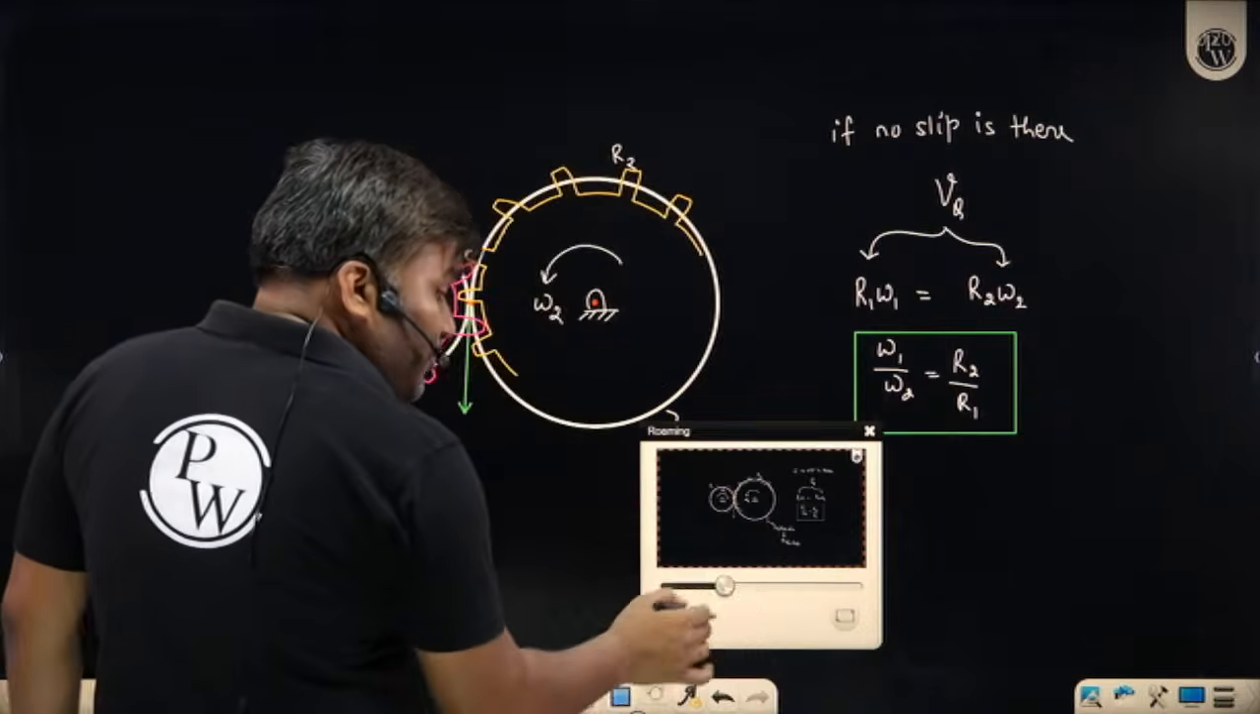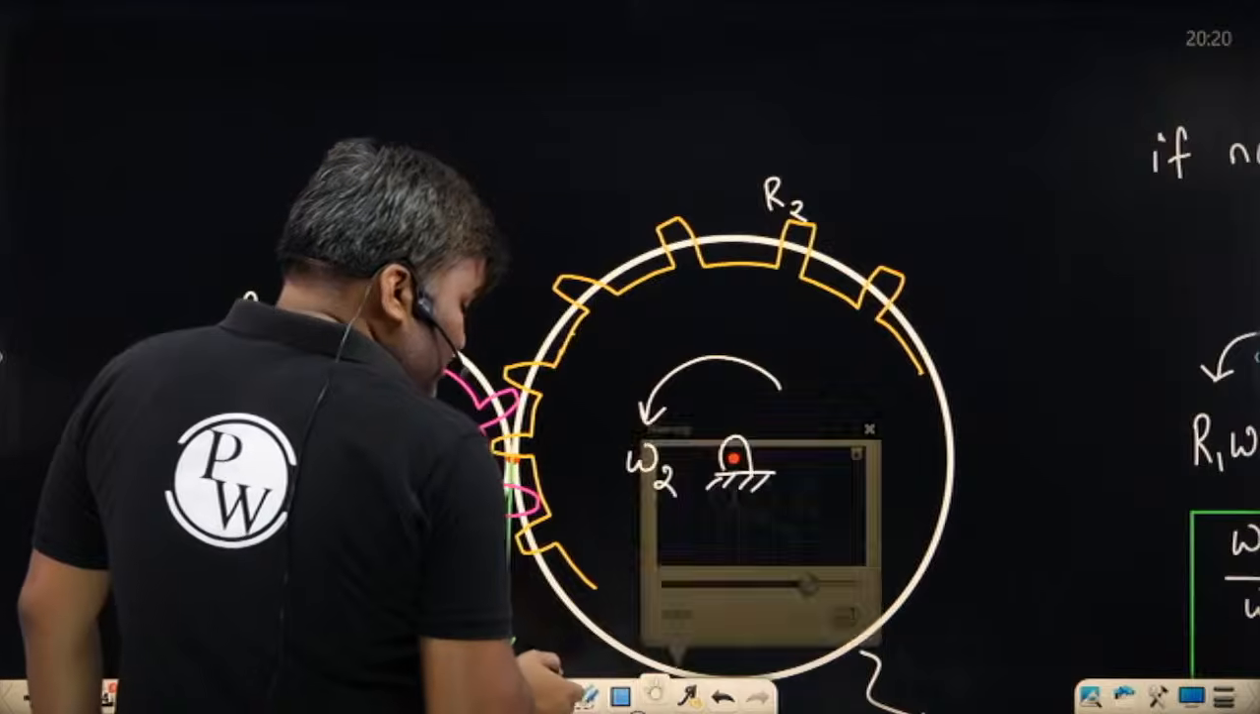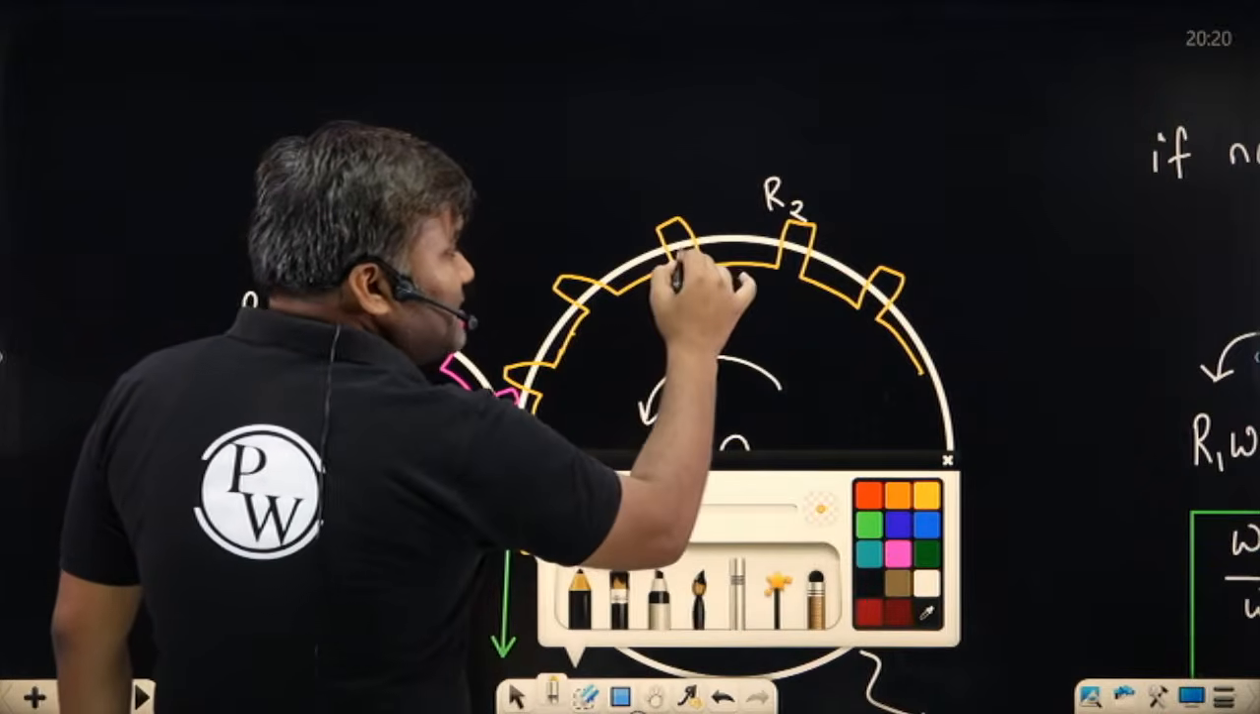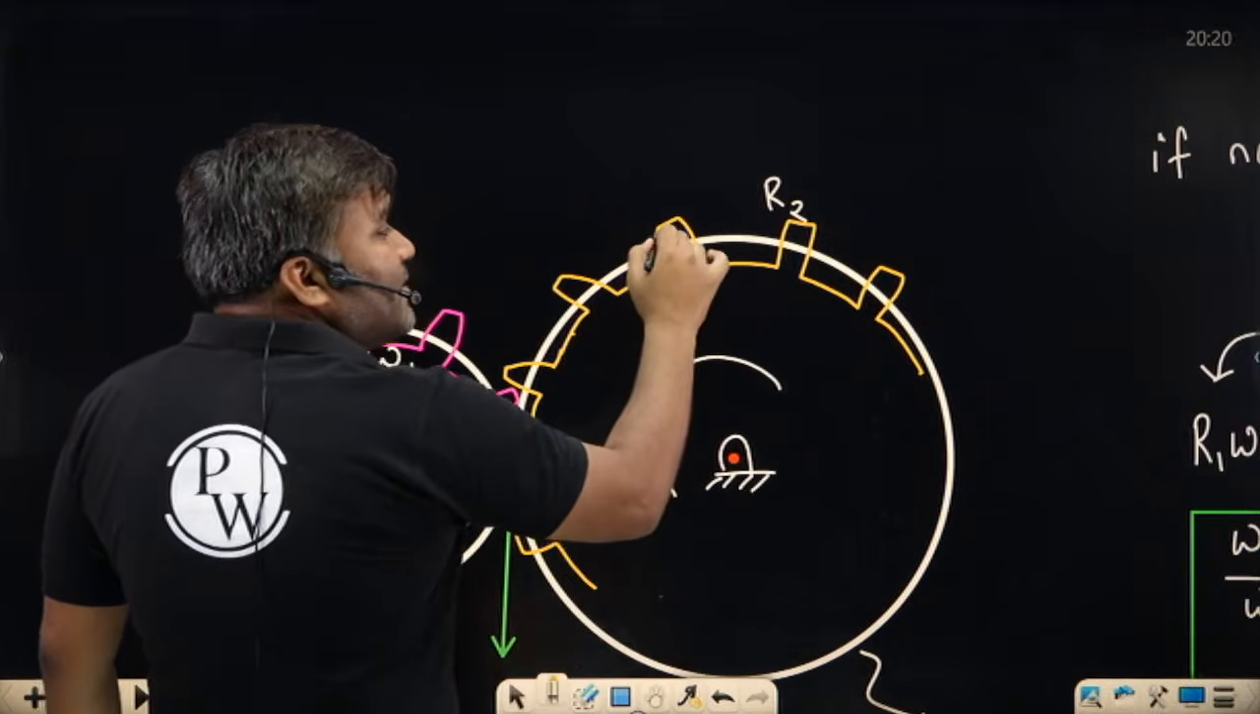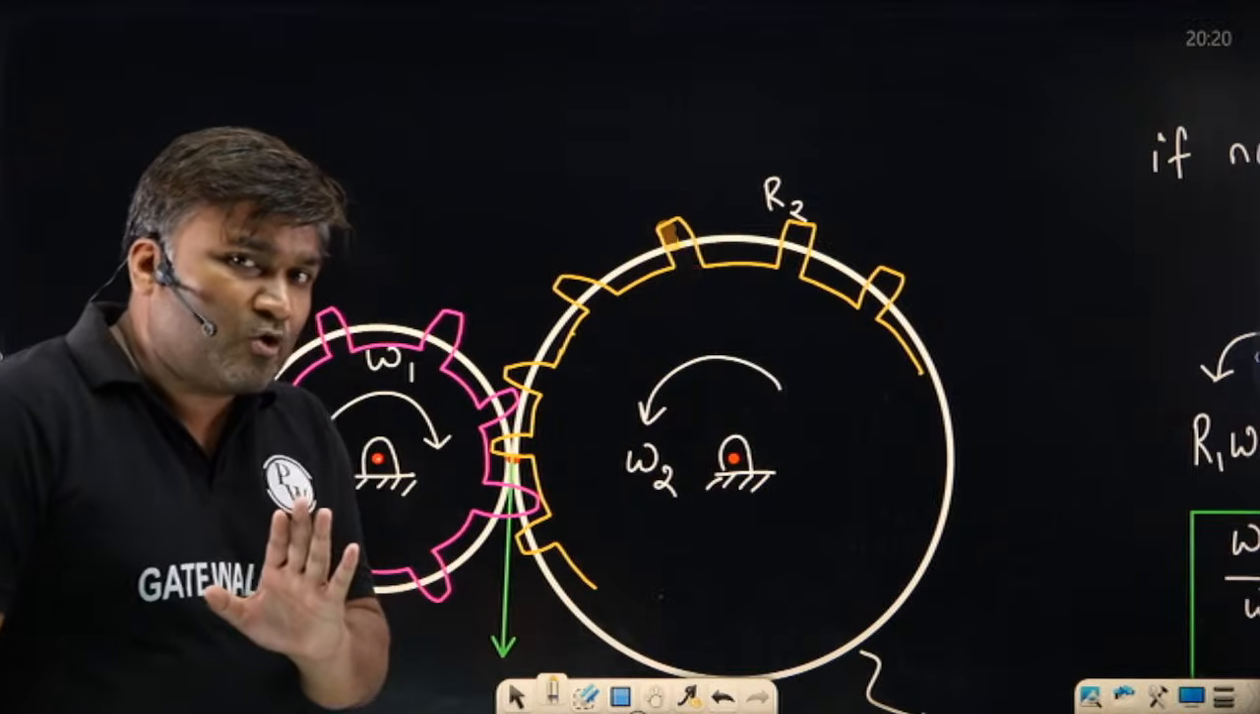These discs will be called the pitch circle of my gear. And if you see the teeth, some portion of the teeth is below the pitch circle and some portion of the teeth is above the pitch circle also. I hope this is clear to everyone.